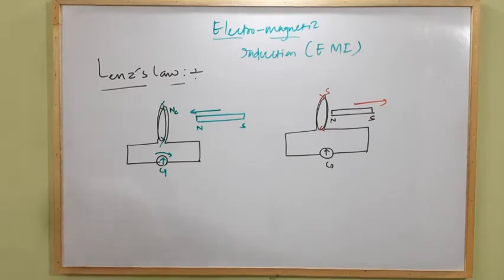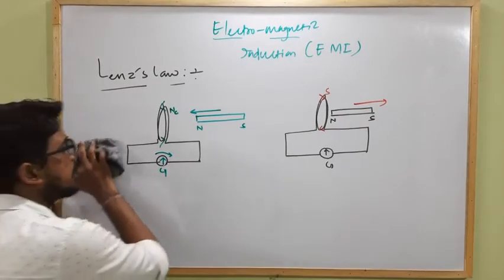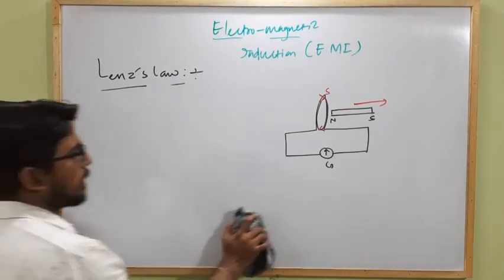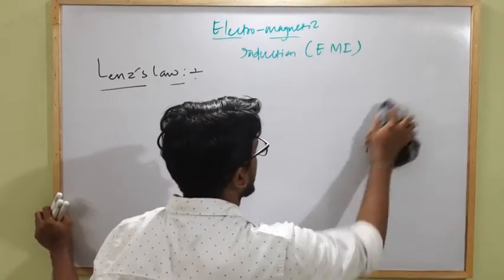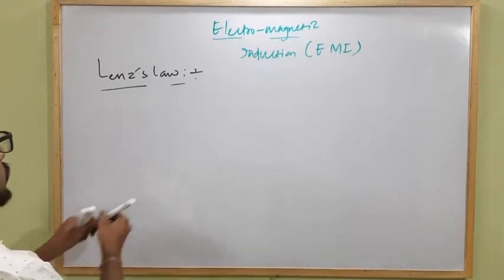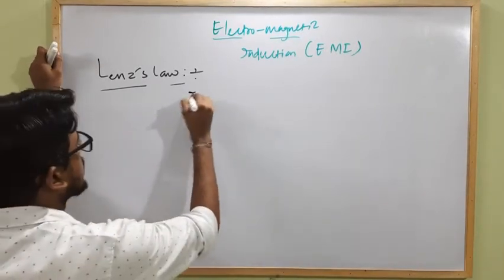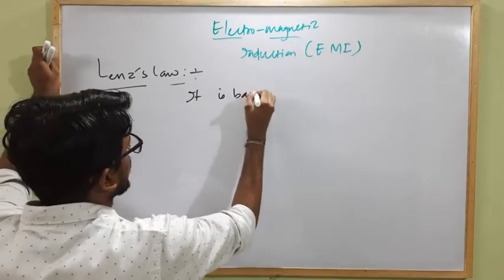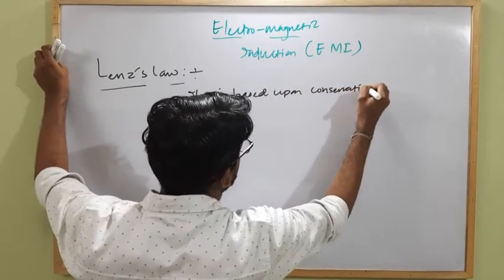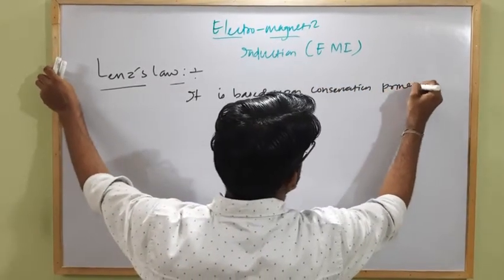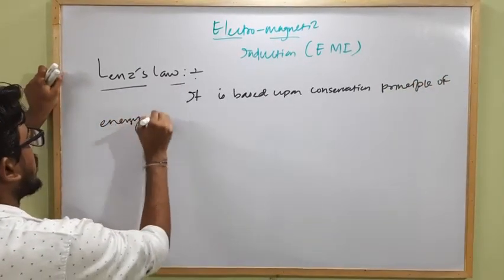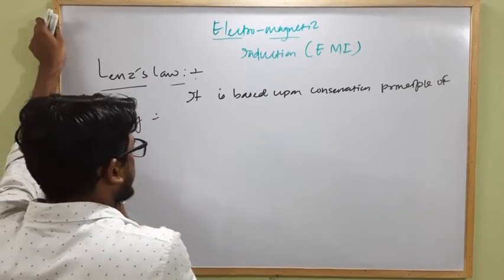So how is Lenz's law based upon conservation principle of energy? We already know that Lenz's law told us that the direction of induced current in a coil will be in such a way that it tries to oppose the cause of it. So how is Lenz's law based upon conservation principle of energy? It is based upon conservation principle of energy. How? So just take an example.